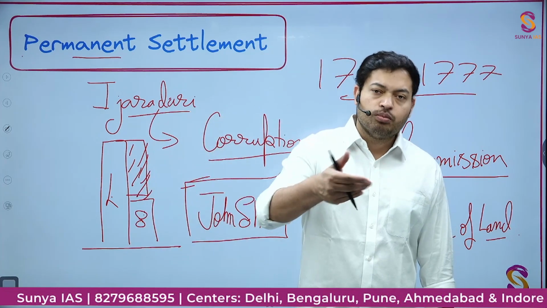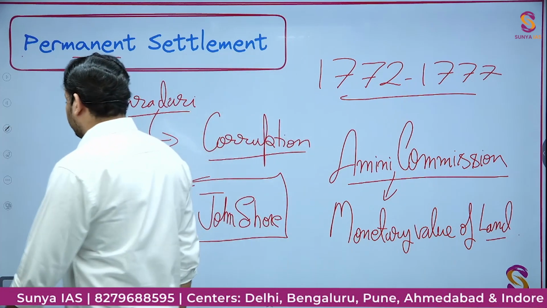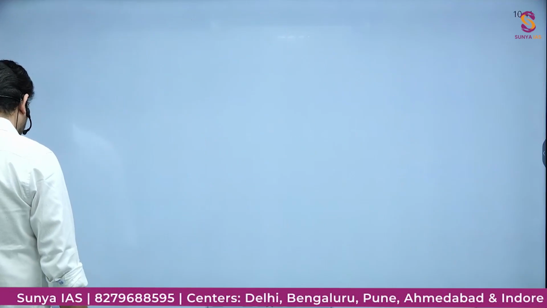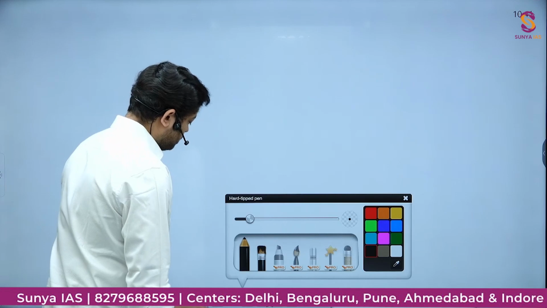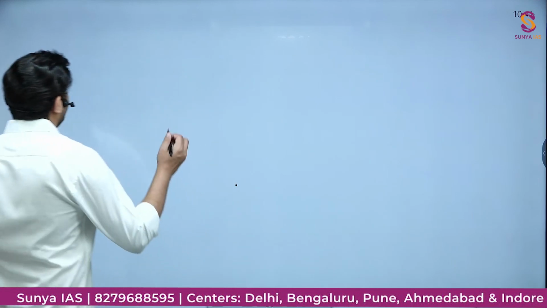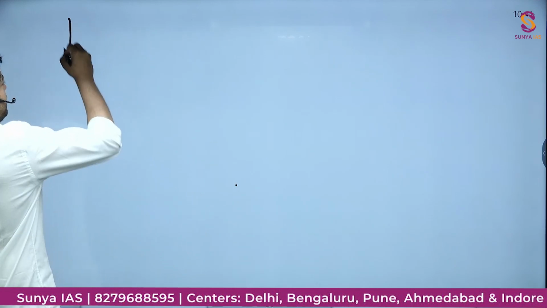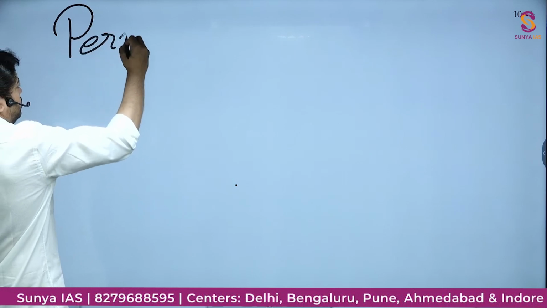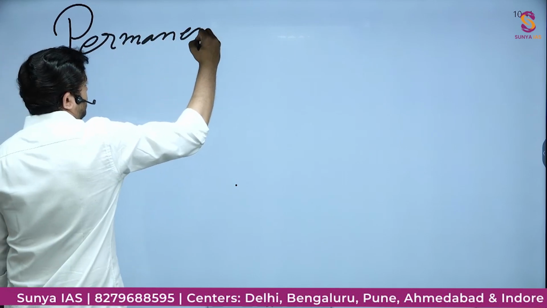Okay, now a few more things about the Permanent Settlement which are important. Let me tell you here. Now, why is it called permanent? Because of two reasons.